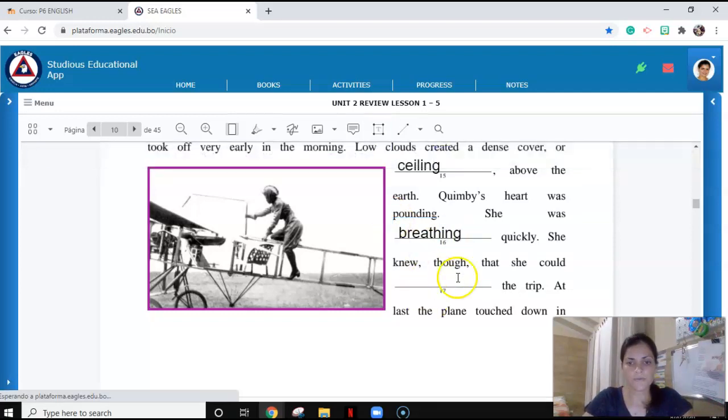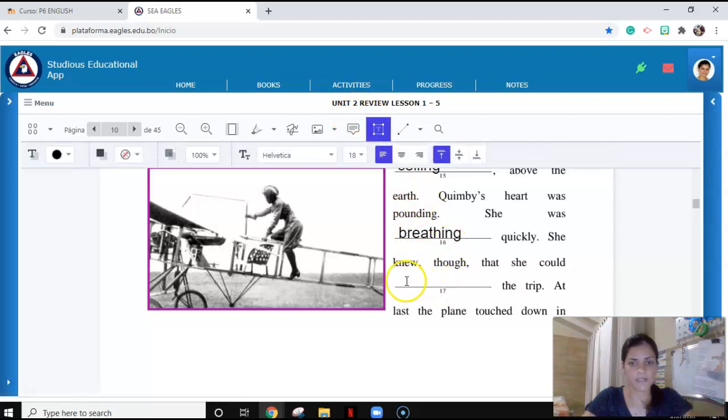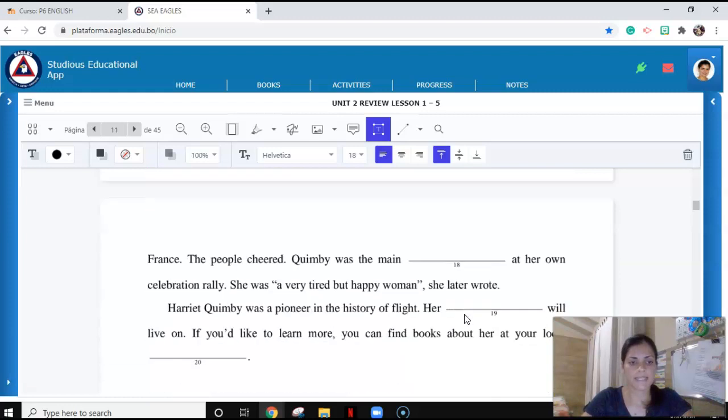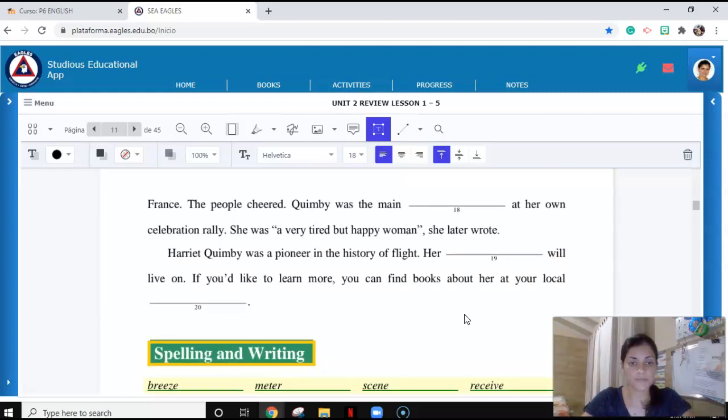She knew, though, that she could the trip. She knew, though, that she could complete the trip. Complete will be our missing word here on number 17. At last, the plane touched down in France. The people cheered.